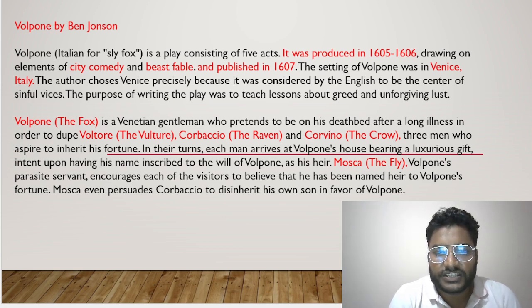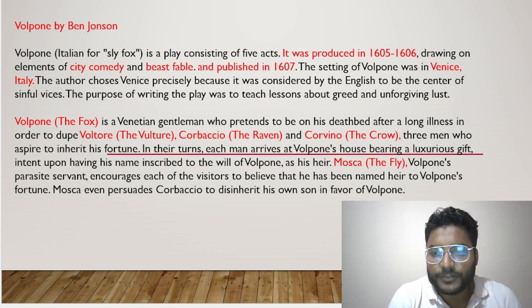We need to understand that Volpone is a Venetian gentleman who pretends to be on his deathbed after a long illness. Why is he pretending to be on his deathbed? Because as per his will, there is no one to inherit. Since he is not married, he has no heir.